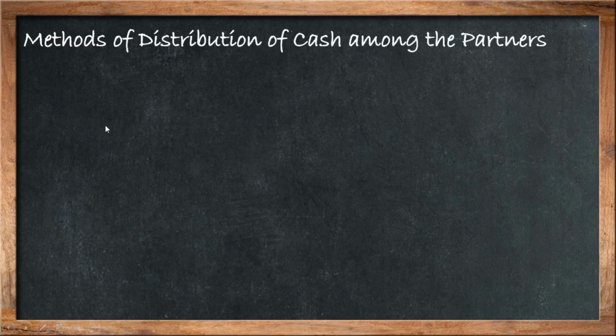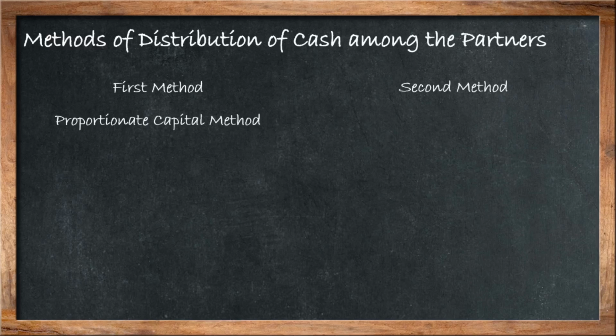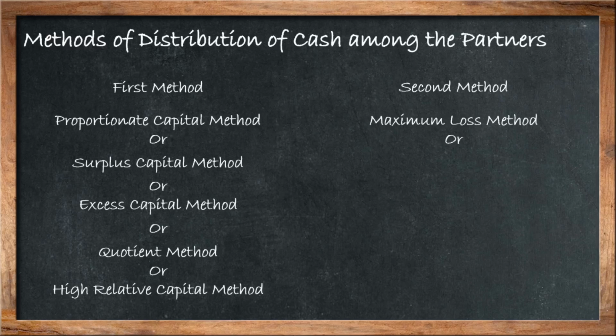Now we have to study the methods of distribution of cash among the partners. Basically there are two methods. The first method is the proportionate capital method and the second one is the maximum loss method. In your first year BCom syllabus for semester 1, there is only one method, that is the proportionate capital method. The proportionate capital method is known as surplus capital, as well as excess capital, as well as quotient method, as well as high relative capital method. So these are the nicknames for the proportionate capital method, and popularly this method is known as the surplus capital method.